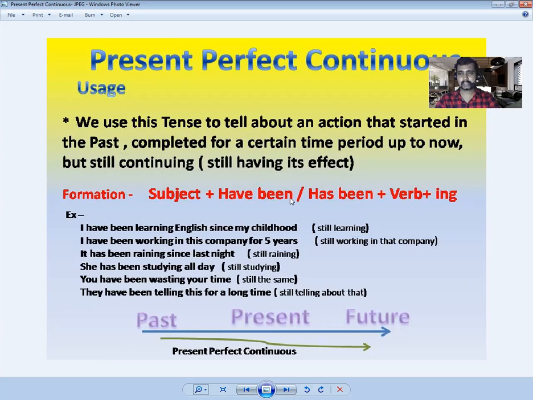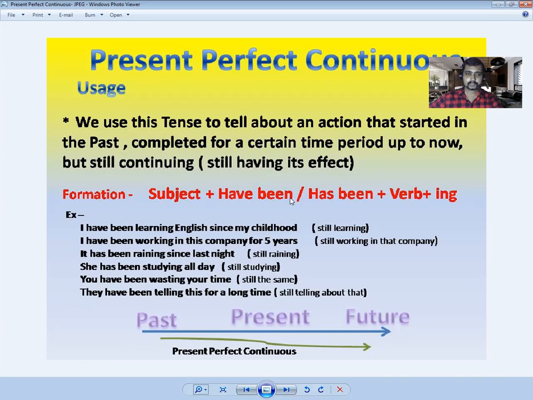We have been discussing this matter, right? So it has been happening for some time. Still we are discussing. You may have noticed this sentence pattern or the tense used by speakers. When they want to highlight the continuation, or that it has been carried out for a certain period of time, we use present perfect continuous, right?